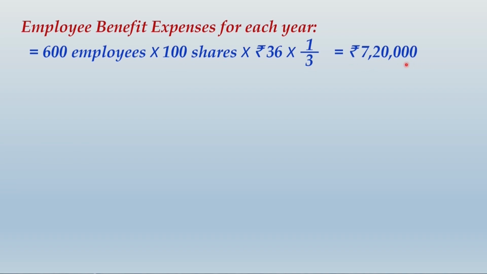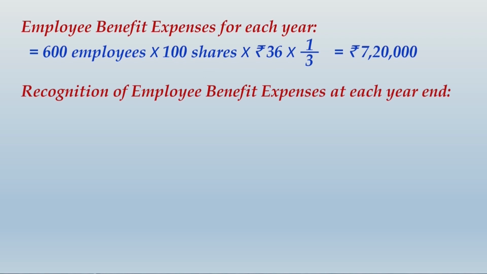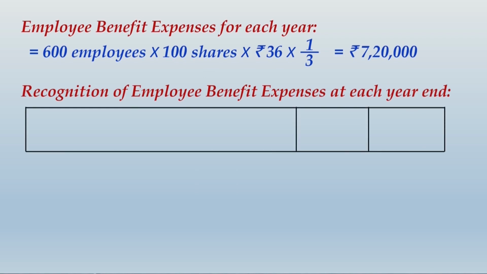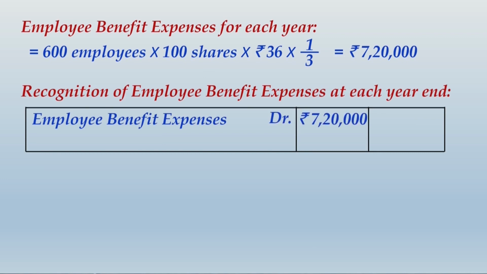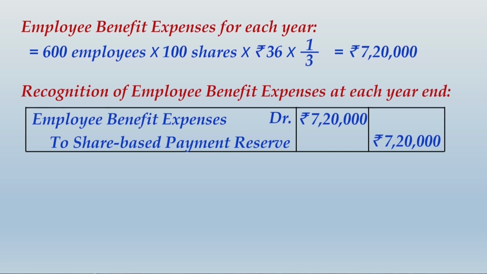So each year if you are creating a reserve of 7,20,000, by end of the 3 years time, the total accumulation will obviously match with this total value, because 1/3 of the total value you have recognized each year. Now recognition of employee benefit expense at each year end will be by passing this journal entry: employee benefit expenses debit 7,20,000 to share based payment reserve 7,20,000.